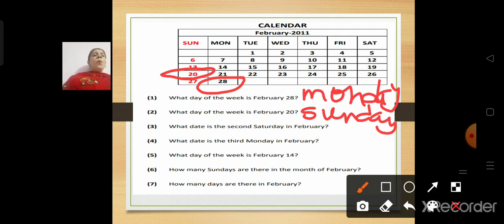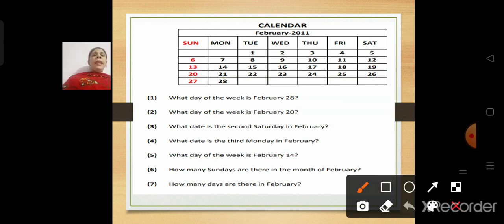Okay, what date is the second Saturday in February? What date it is asking, children? Always don't get confused in day and date. So it is asking what date is the second Saturday in February. Now the first Saturday is 5 and the second Saturday is 12. So what date it is? It is 12 what? 12 Feb. Okay. You will write full 12 February.